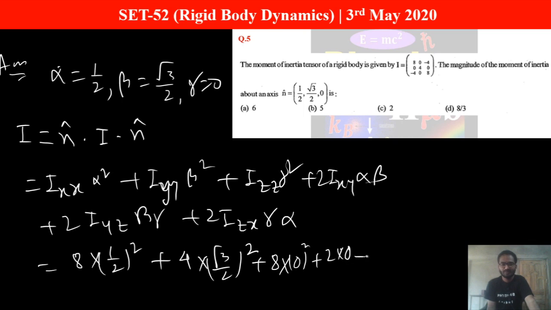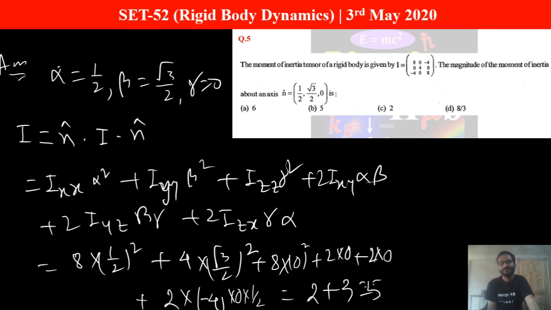Plus 2 into Iyz, this is also 0, I am not writing it again, plus 2 into minus 4 into 0 into half. So this is basically becoming 2 plus 3 equals 5, and this is matching with option B. Okay, so today in this set video, set 52, we have discussed 5 problems from rigid body dynamics.